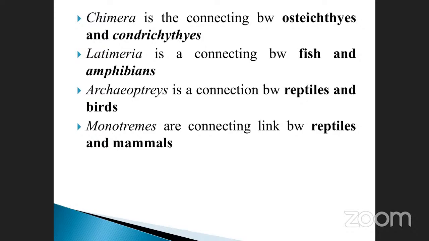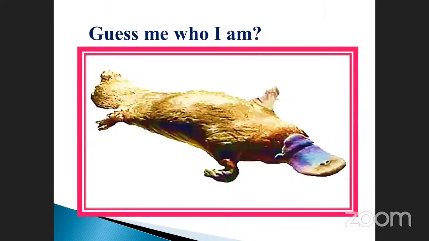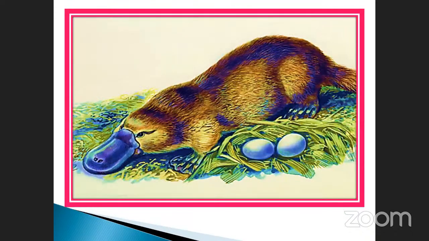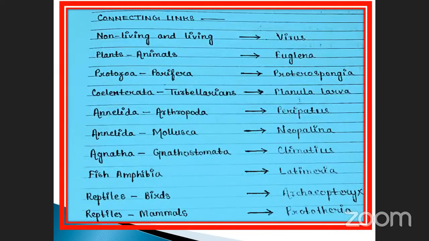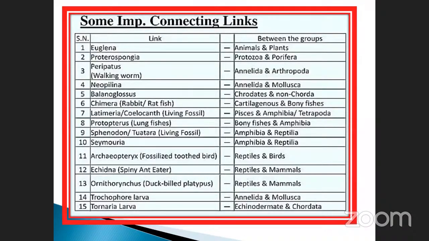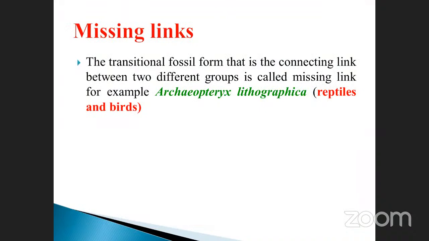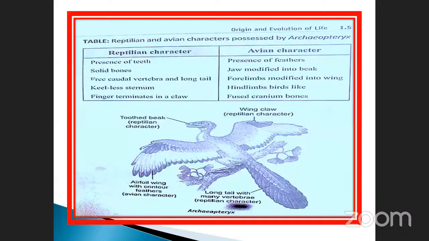These are very, very important things, already we studied, isn't it? And Proterospongia, what are the general characteristics? How will it be linked with birds as well as reptiles? Those things also we already studied. And missing links. Okay, missing links examples are given. What are the general characteristics of reptiles as well as avians?